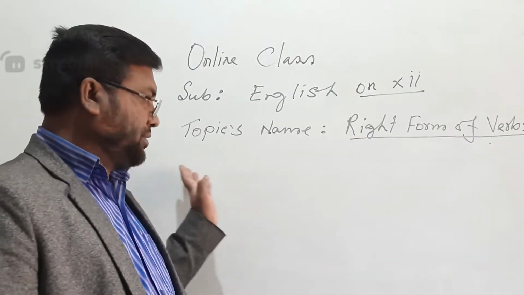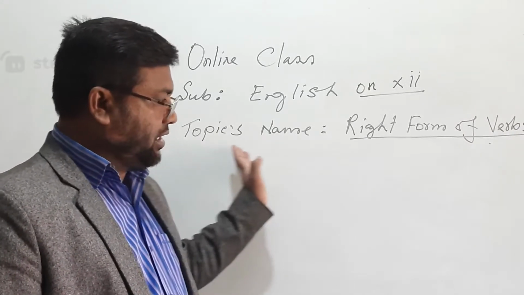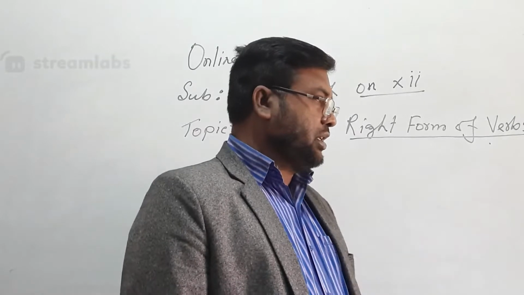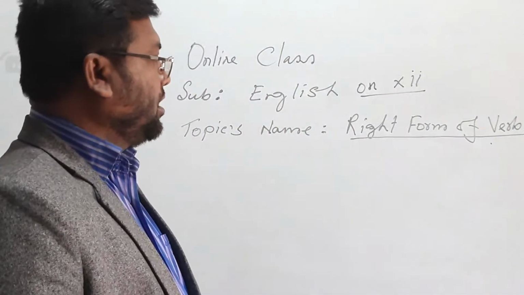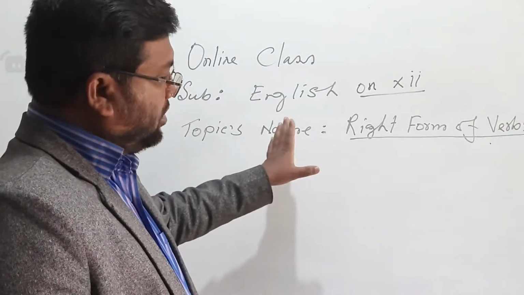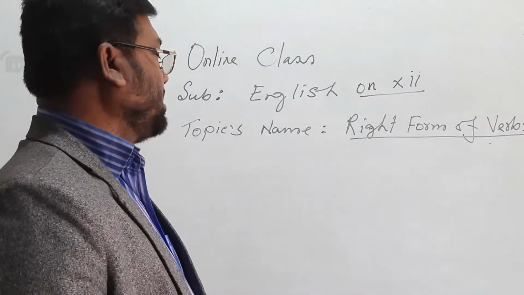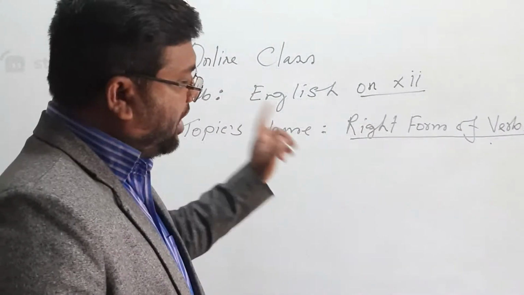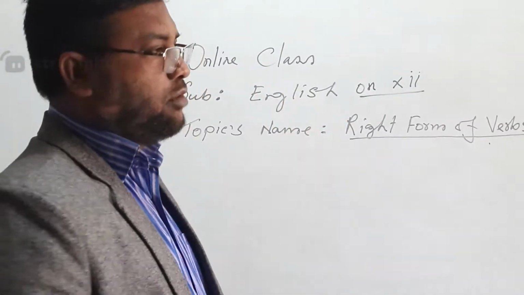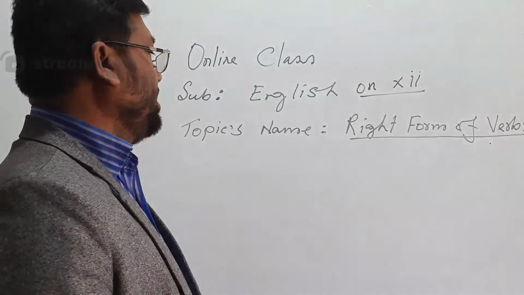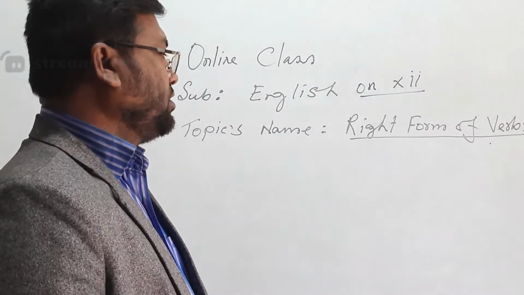The right form of verbs comes in a passage, and in that passage 10 gaps are given, and in brackets the right form of verbs is mentioned. So the right form of verbs mentioned will be solved in your passage according to the rules of right form of verbs. For this, you should know some important rules of right form of verbs.